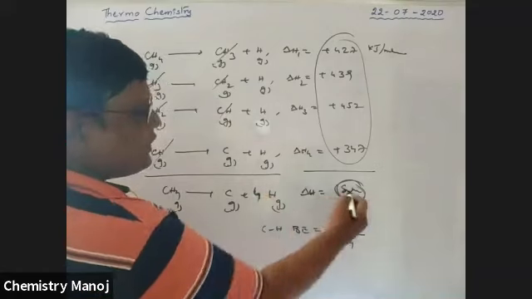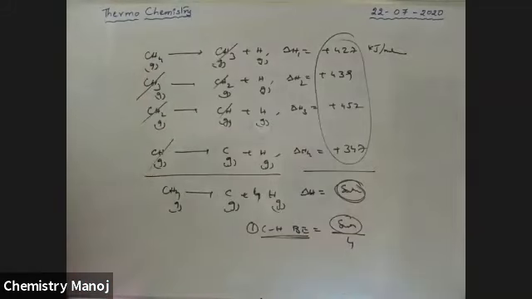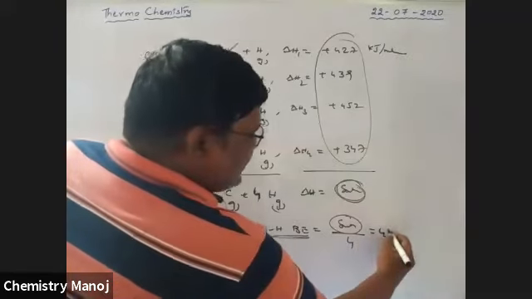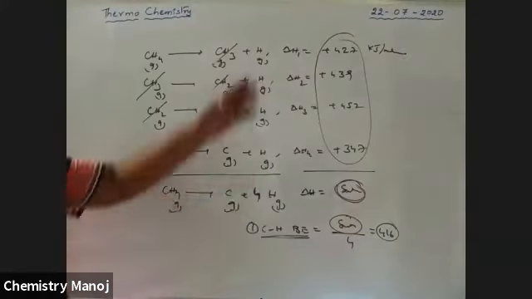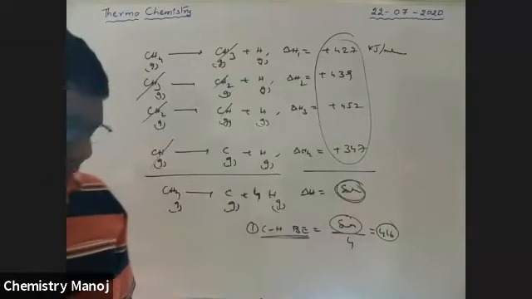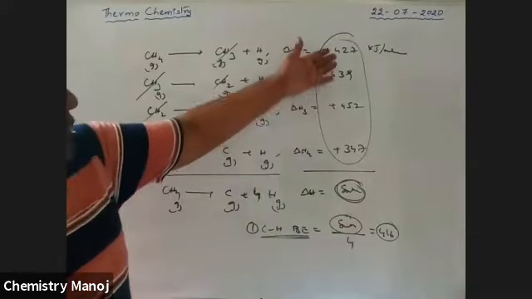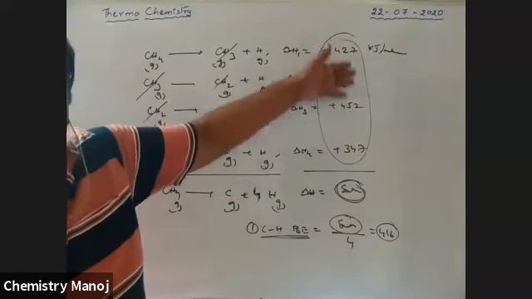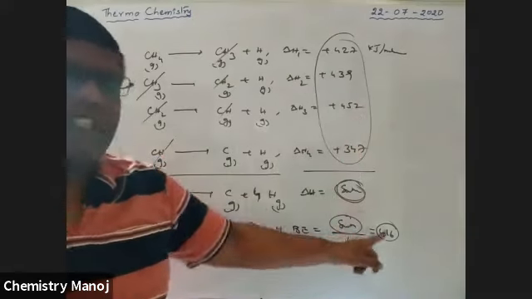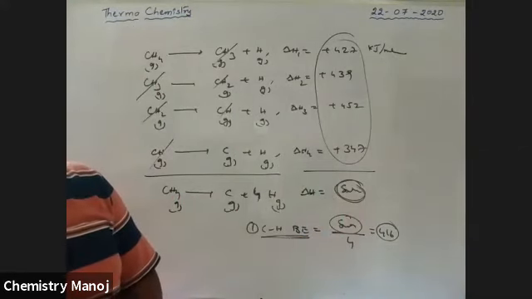Because for 4 bonds this is the value, for 1 CH bond this value is called the bond energy. Finally, we will get the answer: after that addition and division by 4, we will get 416.25. That energy is called the bond dissociation energy of the CH bond. Actually, these are all CH bond energies in different environments, but overall the average value is considered.